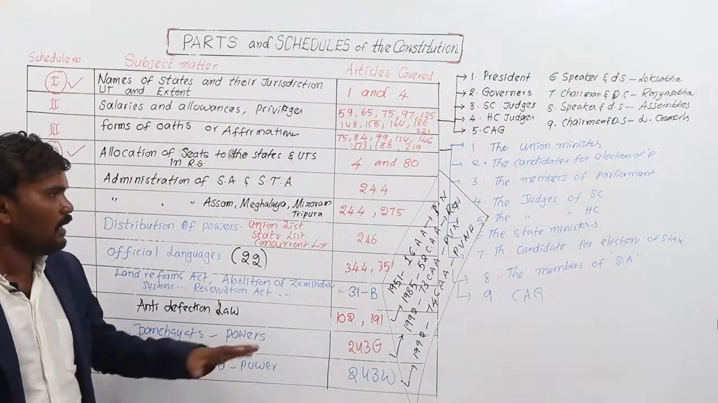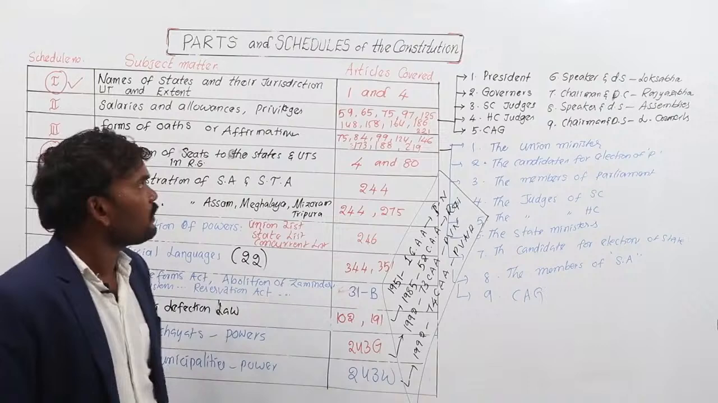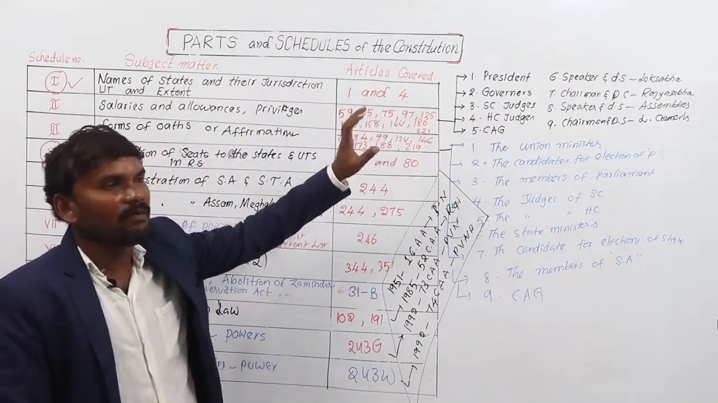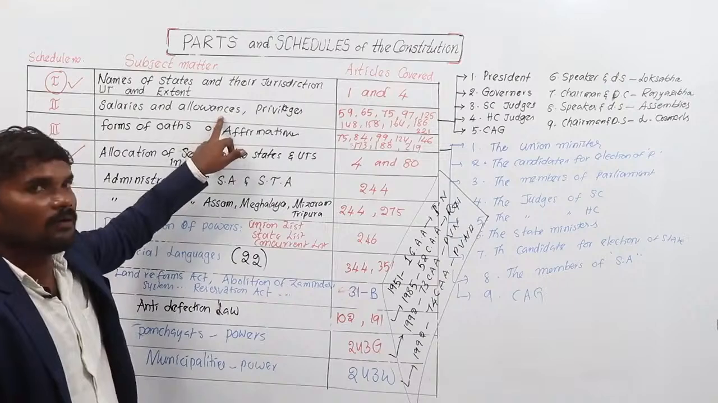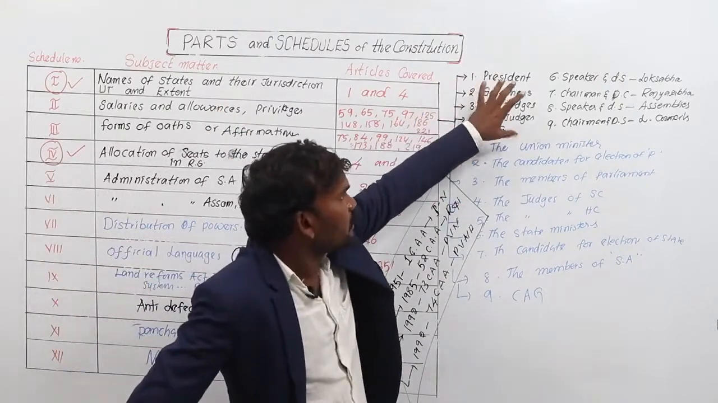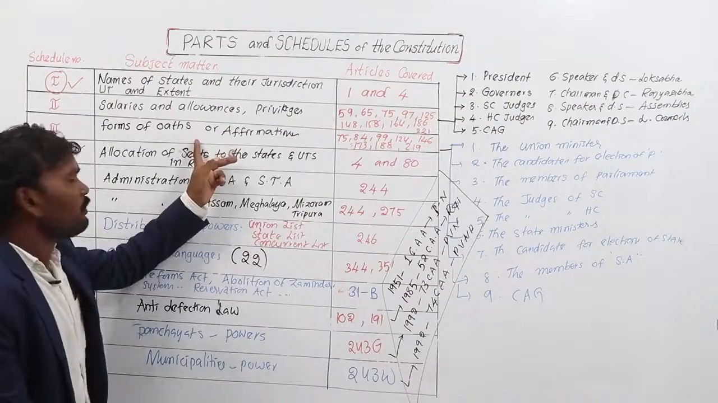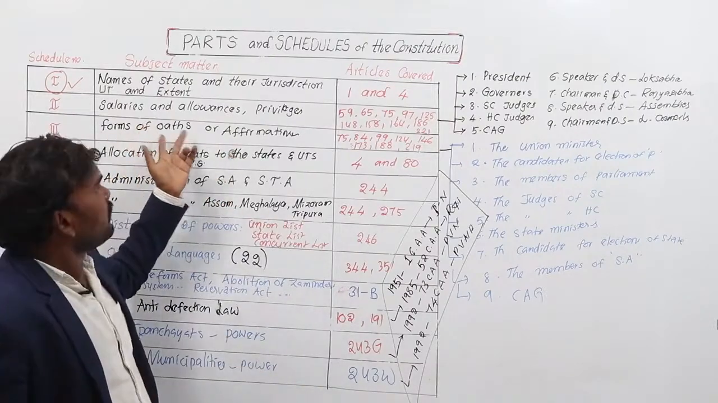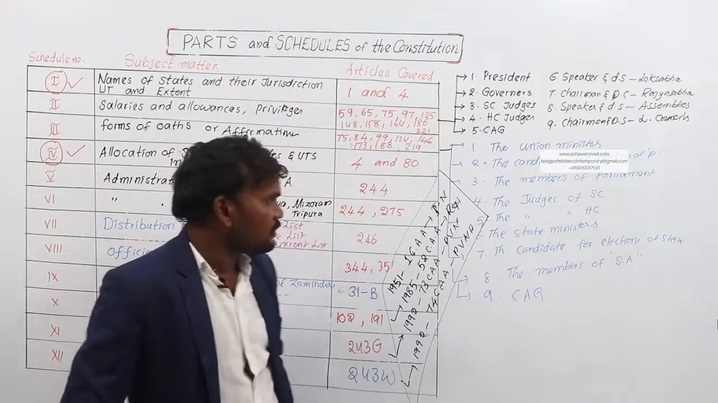There is a big chance to ask questions in four areas. The first is Schedule 2: which of the following members and their salaries and allowances are not mentioned under the second schedule? To answer this, you should remember the 9 constitutional authorities. And the third schedule: which of the following persons and their forms of oath are not mentioned under the third schedule? Then you should remember the oaths of these 9 persons.